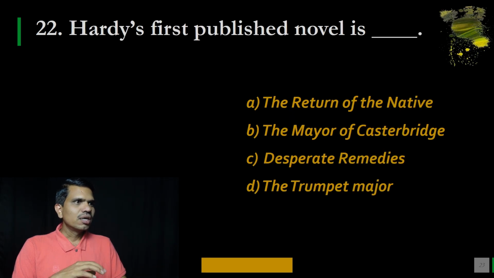Persuasion. 22. Hardy's first published novel is A. The Return of the Native, B. The Mayor of Casterbridge, C. Desperate Remedies, and D. The Trumpet Major. And the correct option is C.